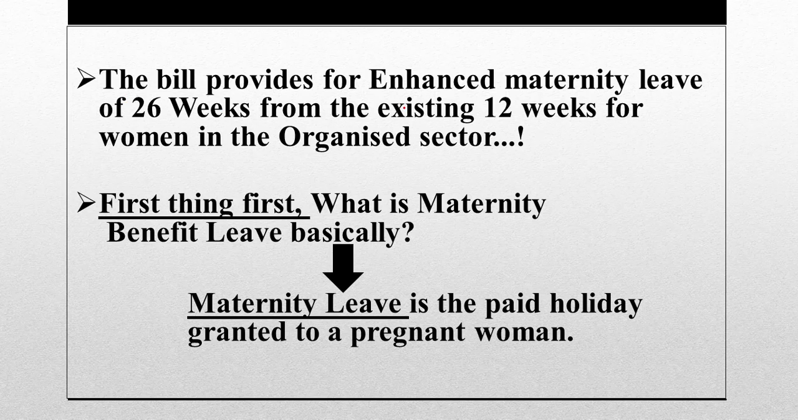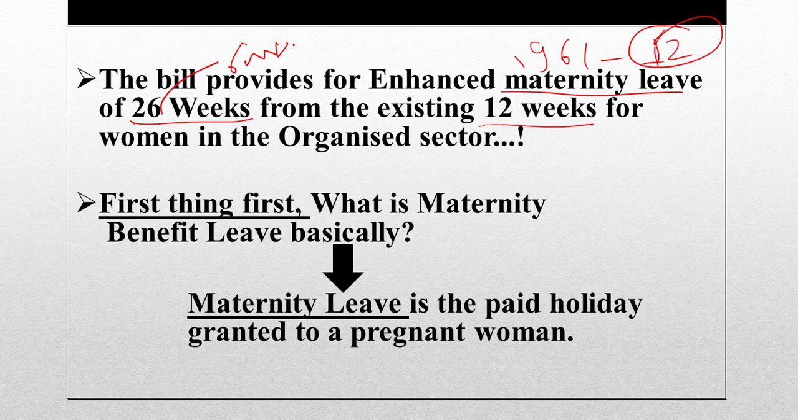See, the earlier provision in the old Act of 1961 was a leave of merely 12 weeks. What is paid maternity leave, we will understand in just 2 minutes. First, let us see the difference. The 12 weeks leave was given under the old Act of 1961. Now, this leave has been enhanced from 12 weeks to 26 weeks. So, that amounts to 6 months paid leave. This is the difference that this bill brings to the original Act.